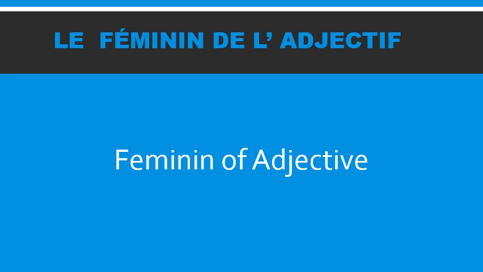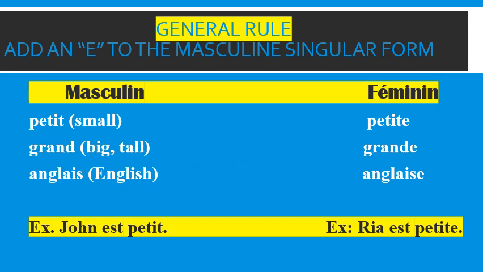Let us first start with le féminin de l'adjectif, that is the feminine of the adjective. Let us see the general rule. When you have to change a masculine singular form to the feminine, you just add an E to it. So you just add an E to the masculine singular form to change it into feminine.